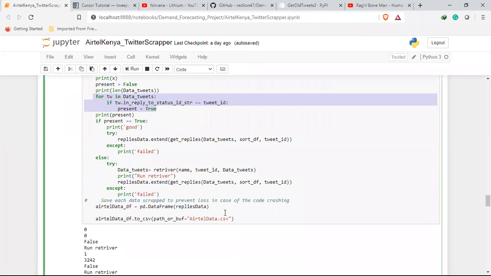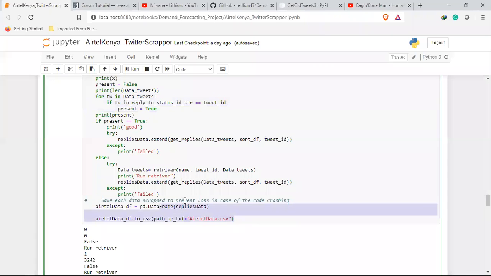And then I noted that every time I run through, I'll reach a point where I already have the data that I'm looking for, but either my internet crashes or the browser crashes or something just crashes. And that means that if I already had a list of replies gotten, they will not be saved at all.